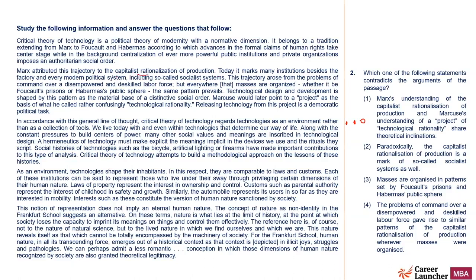Marx attributed this trajectory to the capitalist rationalization of production. Today, it marks many institutions besides the factory in every modern political system, including the so-called socialist system. Right? So the capitalist rationalization is a mark of so-called socialist system as well. This is definitely mentioned. So this cannot be the answer.